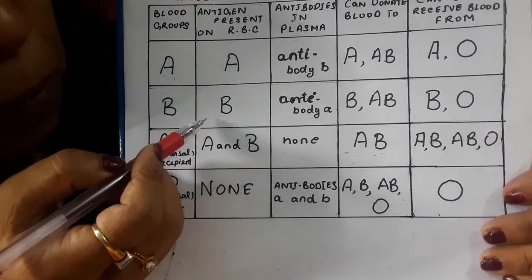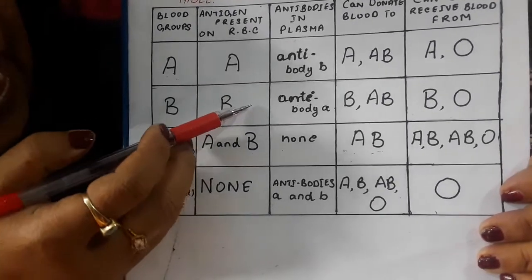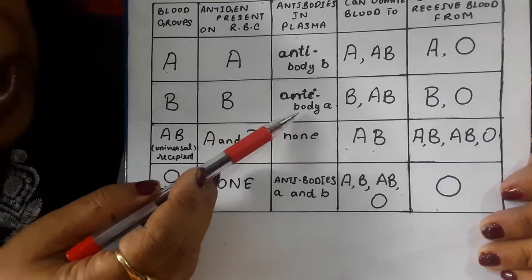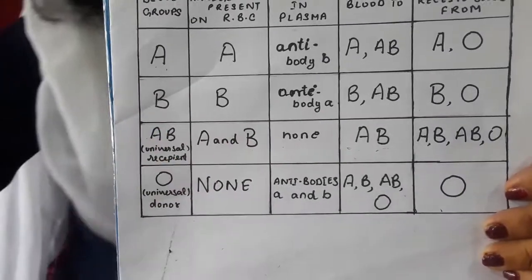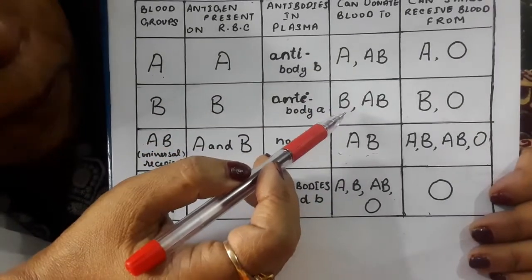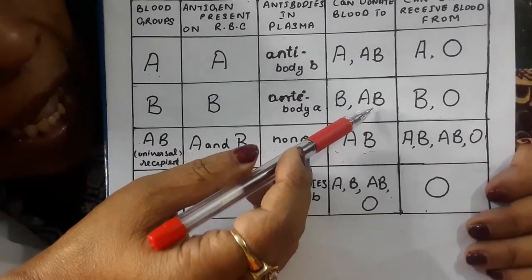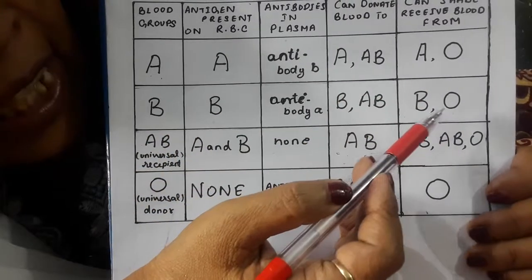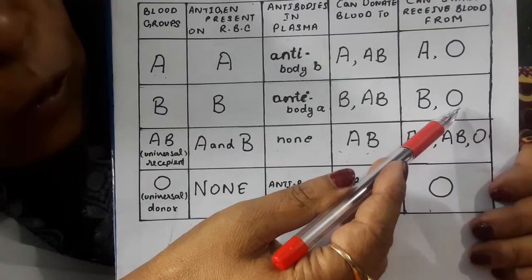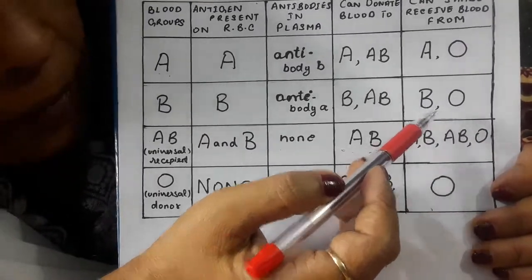A person having blood group B has antigen B and antibody A. So, such a person can donate blood when required to a person having blood group B and AB, whereas it can receive blood from a person having blood group O and B.